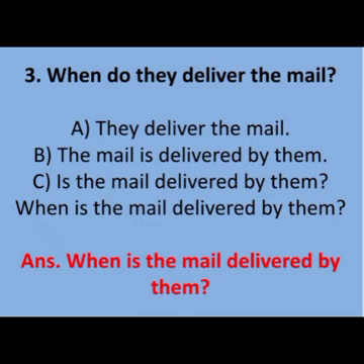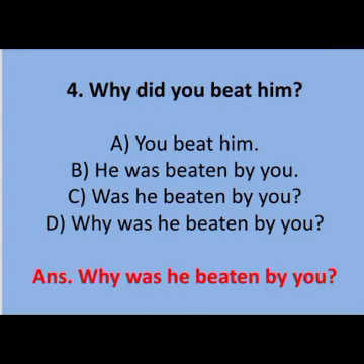Sentence number 4. Why did you beat him? First make it affirmative. You beat him. This is the second form of beat. Then make it passive. He was beaten by you. After that make it interrogative. Was he beaten by you? Now at last what do you have to do? You have to put the question word at the first place. So what will be the answer now? Why was he beaten by you?